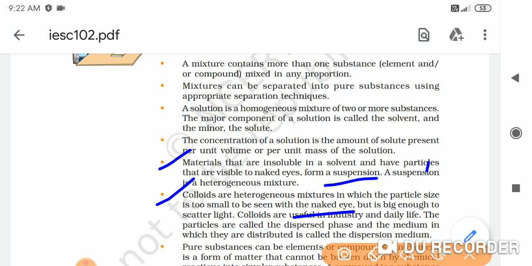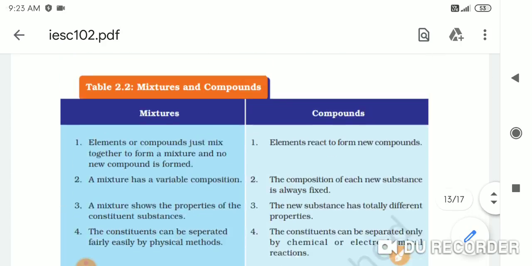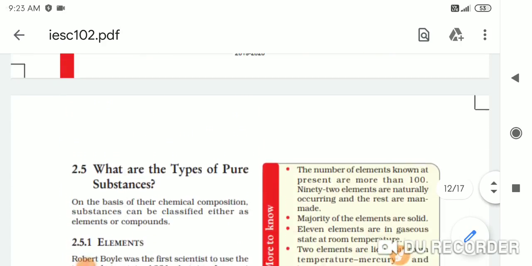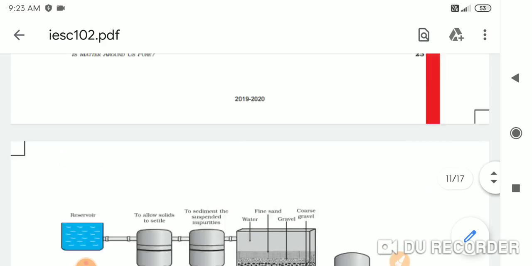Colloids are very useful in industry and daily life. The particles are called the dispersed phase, and the medium in which they are distributed is called the dispersion medium. Now, to understand this, let me take you to a table where different examples of suspensions and colloids are given.